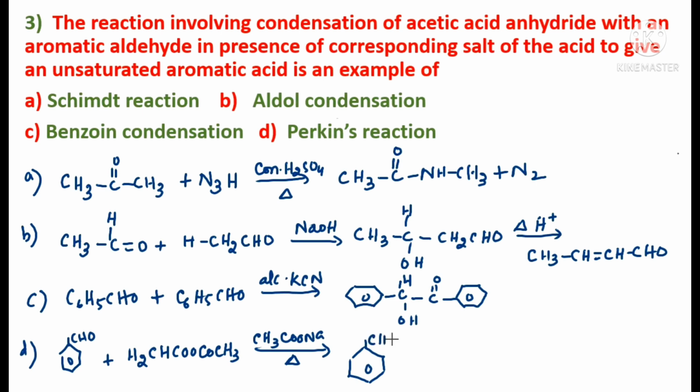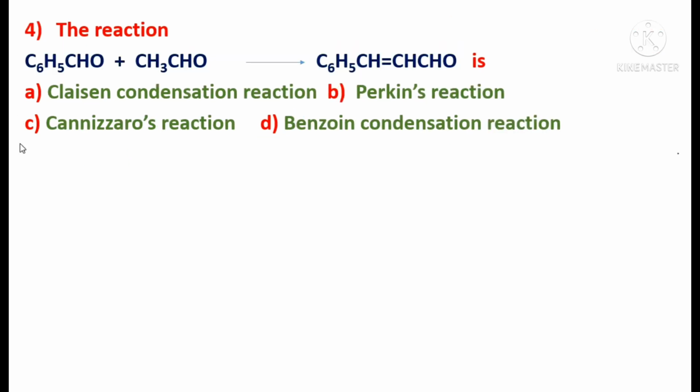Cinnamic acid, is it not? CH=CH-COOH. Understood? Cinnamic acid plus acetic acid, CH3COOH. Understood, students? So the correct option is Perkin reaction, right? Read the next question, students.